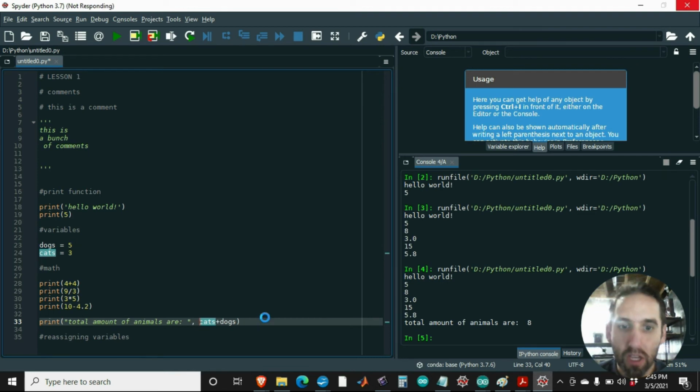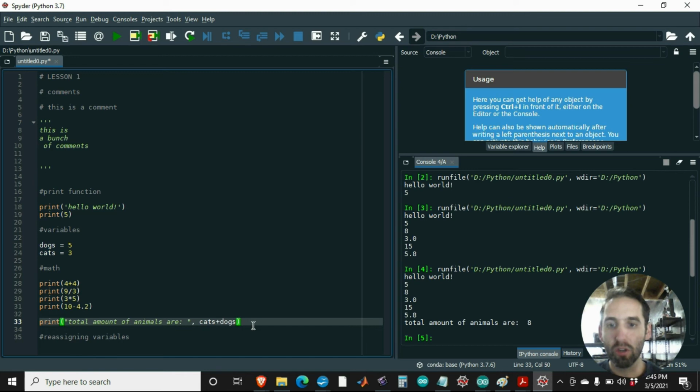And there we go. Another thing that you do constantly when you're writing code is you're changing the value of a variable, and that's called reassigning a variable. Imagine you've got a guy named Bob, but everybody calls him T-Bone.